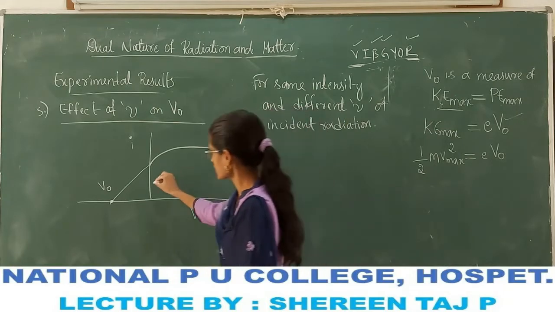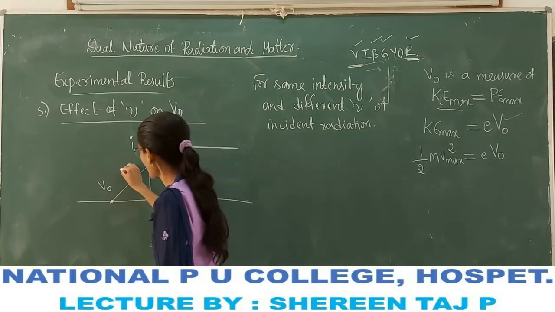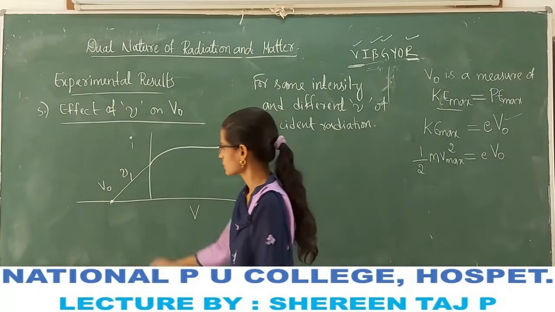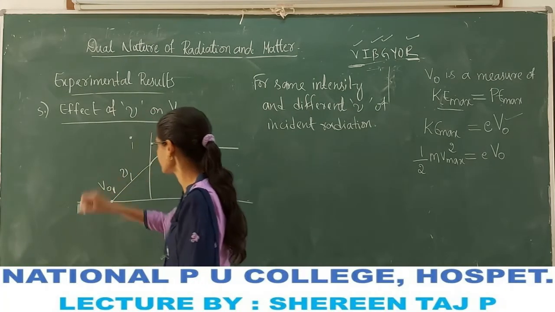If this is the stopping potential at some frequency, say nu1, this is the value of stopping potential V01.